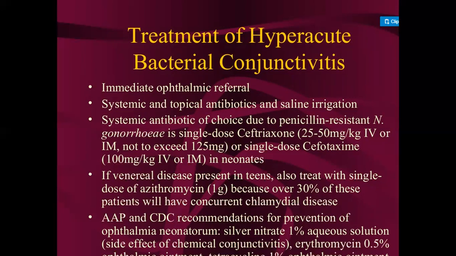We will give a single dose of azithromycin, which will be 1 gram, because over 30% of these patients will have concurrent chlamydial disease. Then the AAP and CDC recommendation for prevention of ophthalmic neonatal disease is silver nitrate, which will be used as a 1% aqueous solution. There will be some side effect of chemical conjunctivitis. Then we will also use erythromycin, which will be 0.5%.